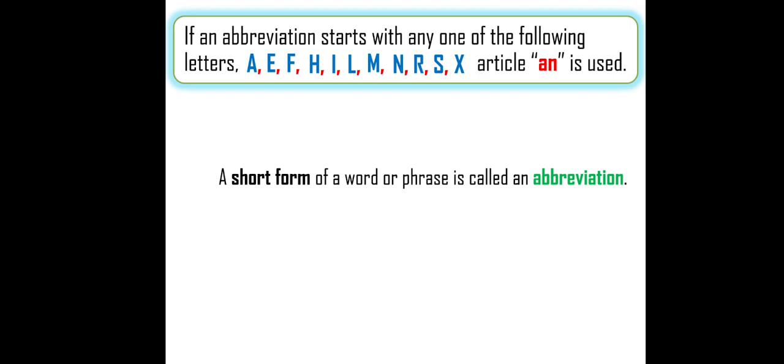So MA means Master of Arts. B.Ed, Bachelor of Education. So this is an abbreviation. I hope you understood what an abbreviation is. If an abbreviation starts with any one of those specified letters, the article an is used. Don't think that an is used before all abbreviations. No, only with the specified letters. I am going to give you the details.